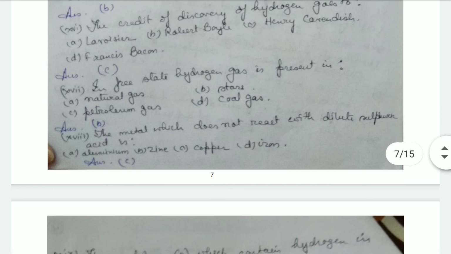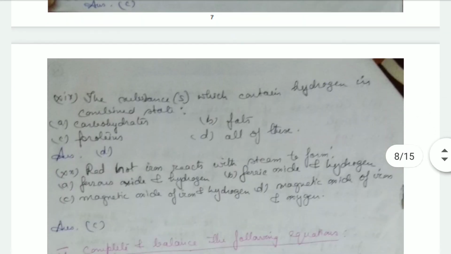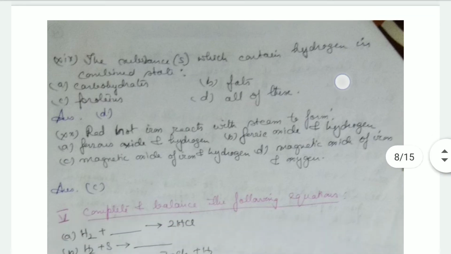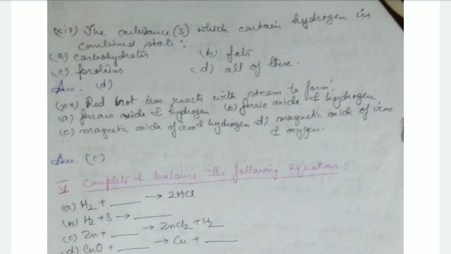In the free state, hydrogen gas is present in petroleum gas. It is present in stars. Okay, the metal which does not react with dilute sulfuric acid is copper. Then the substances which contain hydrogen in the combined state are carbohydrates, fats, and proteins, all the above. Red hot iron reacts with steam to form magnetic oxide of iron and hydrogen.